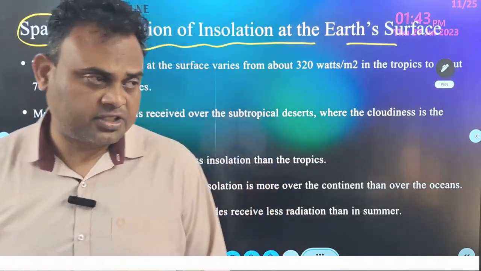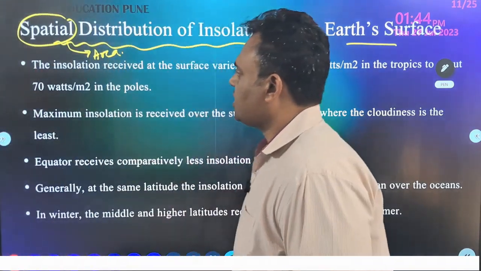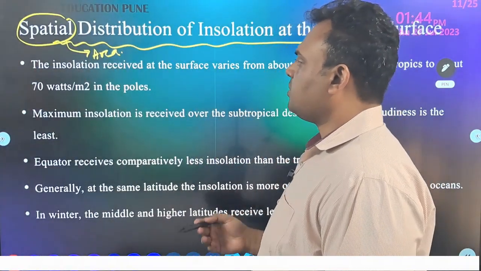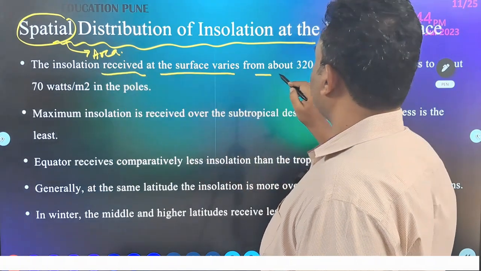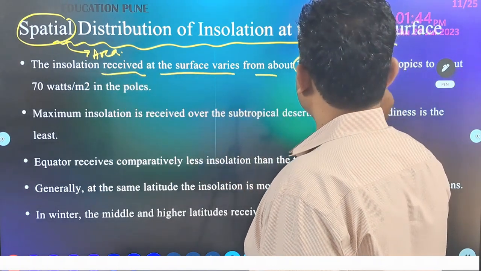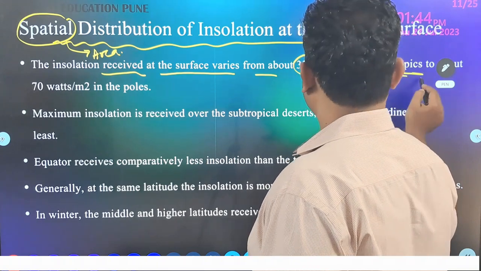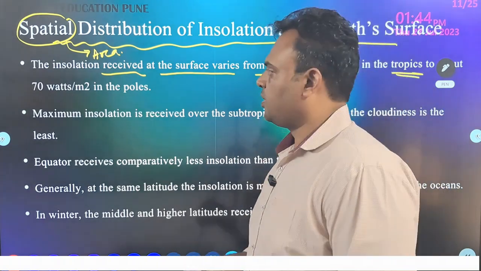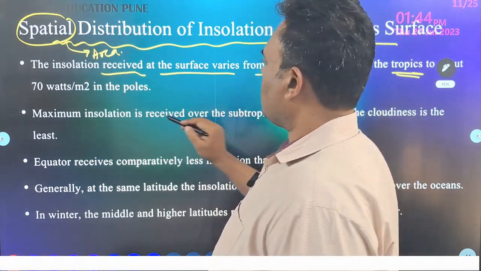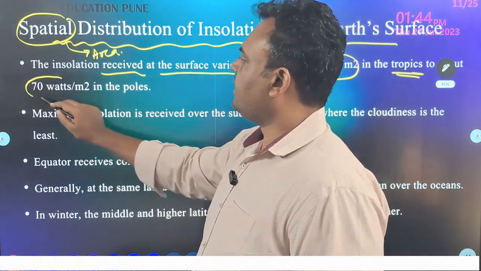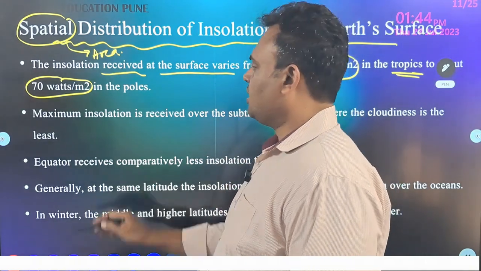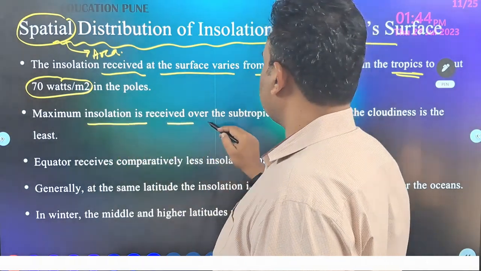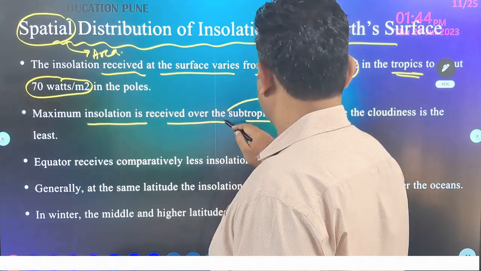So a few facts we need to remember, which are very basic and which are often missed out by students: insolation received at the surface varies from around 320 watts per square meter in the tropics, in the tropics meaning around Cancer and Capricorn, and in the poles we have around 70 watts per square meter. So definitely this figure needs to be remembered. Maximum insolation is received over subtropical desert.